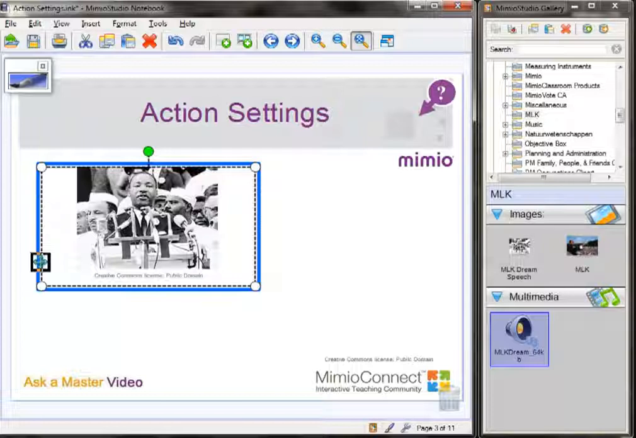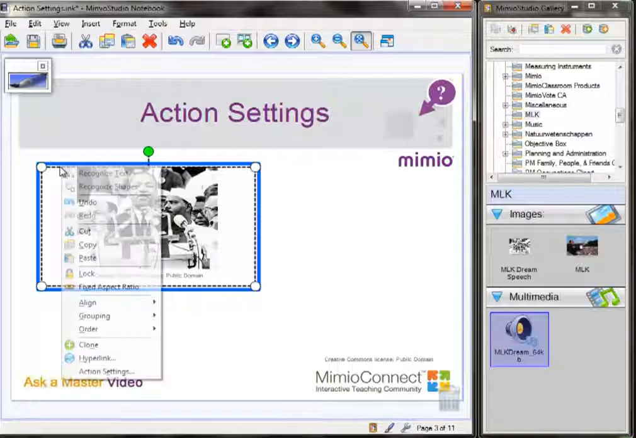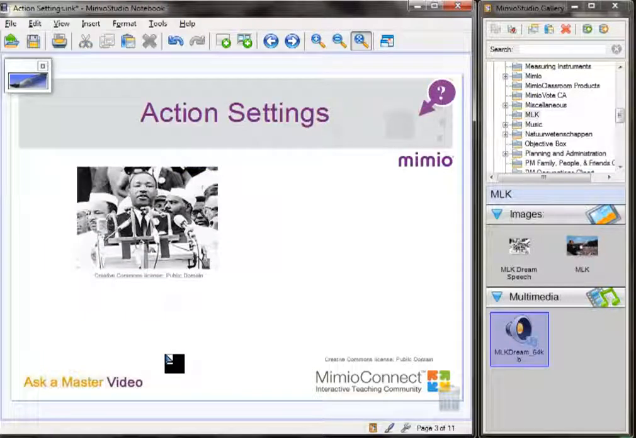You'll notice when you add a sound here, you have a blue border. In order to get rid of that blue border, all you need to do is right-click on the image and come down to Lock. So now if I click on my image here, you will hear the famous Martin Luther King speech.